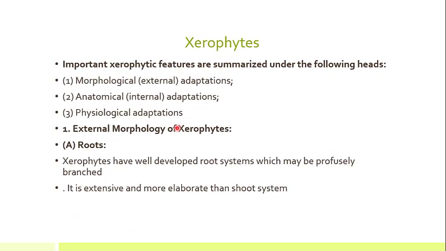So these adaptations may be classified according to their nature. Either they may be morphological, which are the external adaptations, or anatomical, which are the internal modifications, or physiological adaptations. So mainly there are three types of adaptations based upon their nature: morphological, physiological, or anatomical.